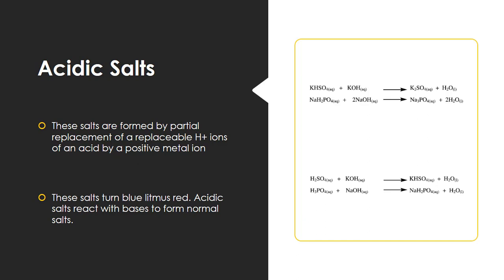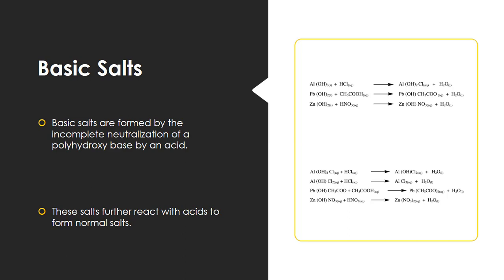It forms a neutral salt, that is sodium phosphate. So in this way, after replacement of one hydrogen ion, there is formation of an acidic salt, or when there is a complete replacement of replaceable hydrogen ions, then there is a formation of neutral salt. So next is basic salt.